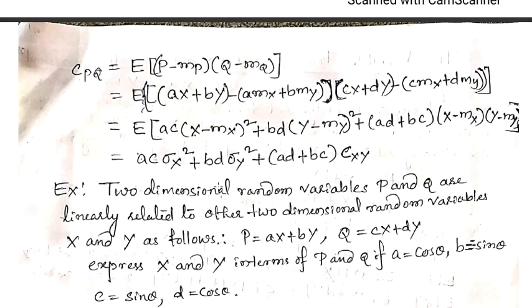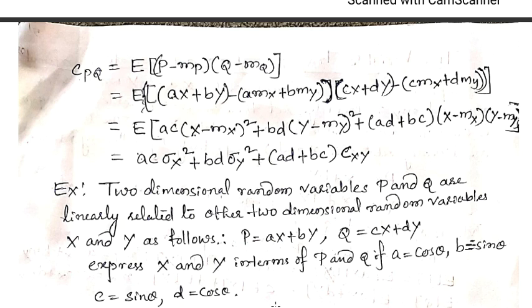So C of xy is the covariance of x and y, which is known to us. Now covariance of p and q is nothing but E of (p minus mp) and (q minus mq). So when we substitute the values of p and mp and q and mq, after solving we get this as a into c sigma x square plus b into d sigma y square plus (ad plus bc) C xy. Now let's see the problems in relation with these.